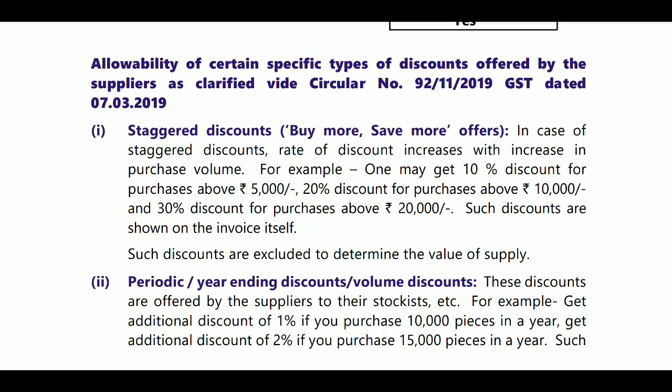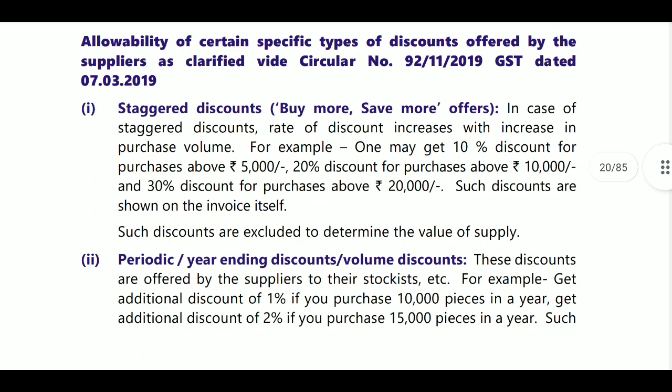What is meant by staggered discounts? Staggered discounts means buy more, save more offers. In case of staggered discounts, the rate of discount increases with increase in purchase value.